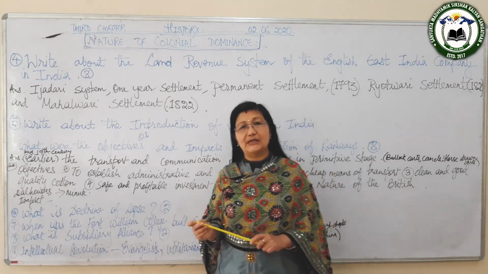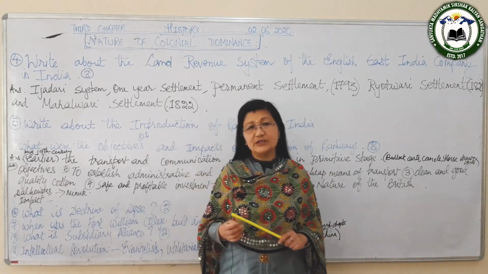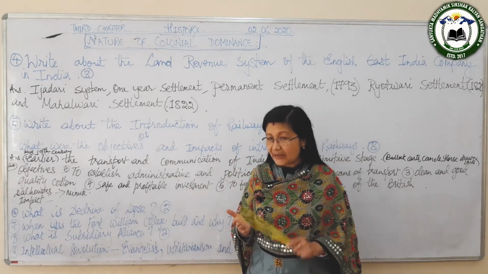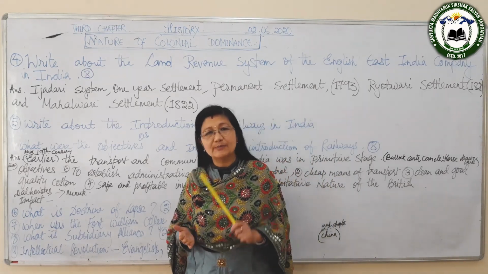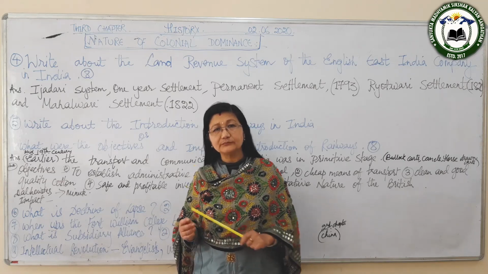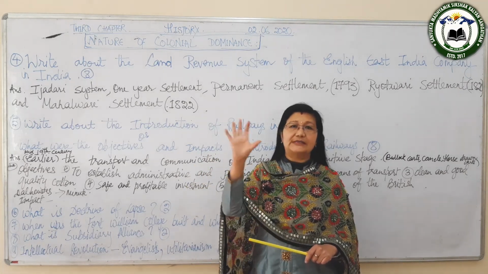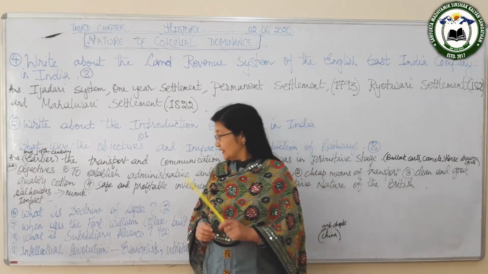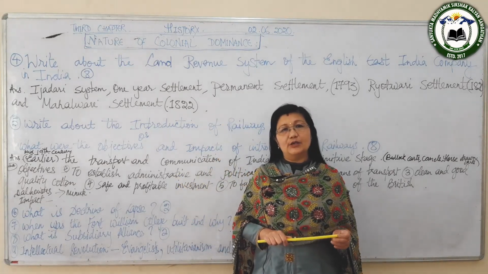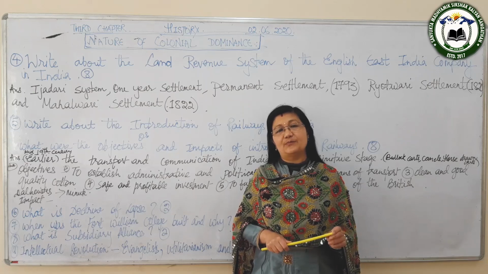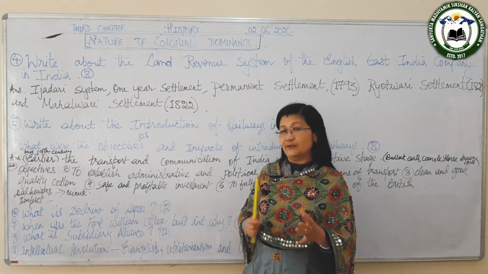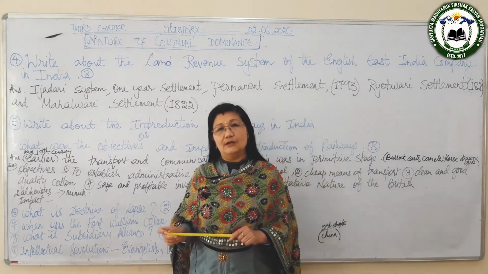One example is Awadh. In Awadh, Wajid Ali was the ruler, and he was blamed for being weak and for not ruling over his empire properly. So his kingdom was taken away by Lord Dalhousie, and this is what is known as the policy on grounds of misgovernment. So these are the policies followed by Lord Dalhousie.